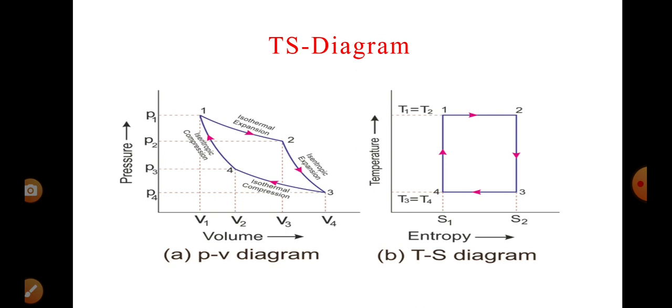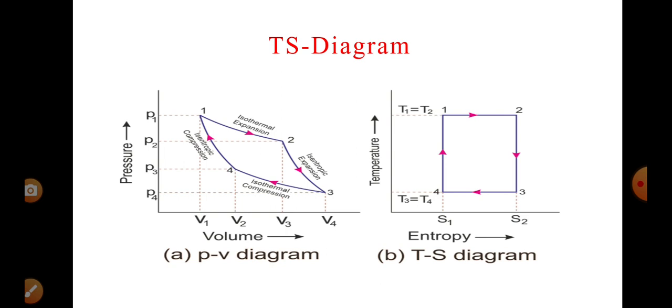From point 4 to point 1, there is adiabatic compression. In adiabatic compression, heat is constant, the change in heat is 0. Change in entropy will be 0. Then entropy remains constant, let us say at S1. So 4 to 1 is a straight line with constant entropy S1. So we get a rectangular graph.